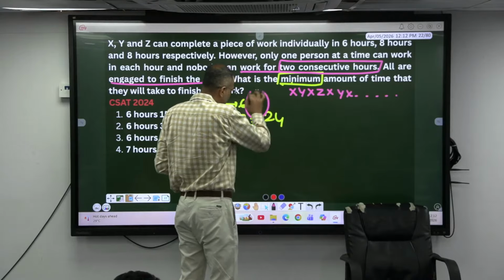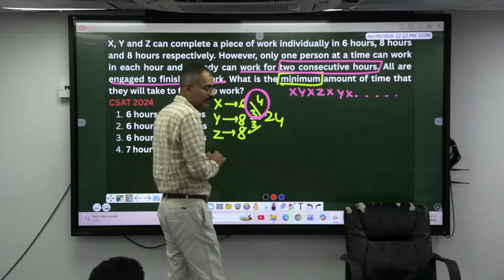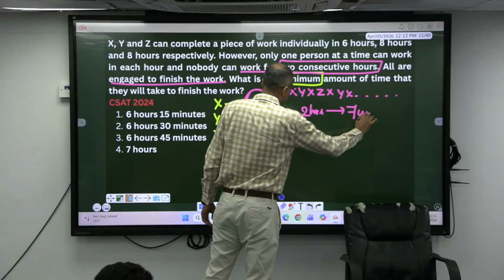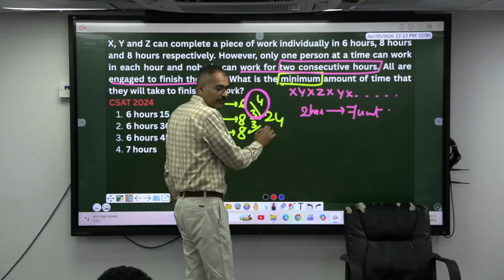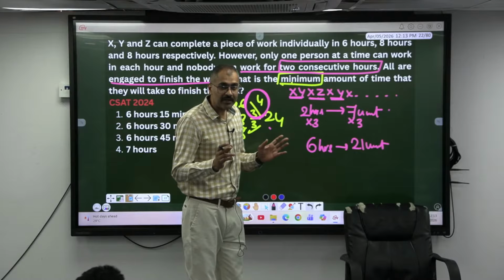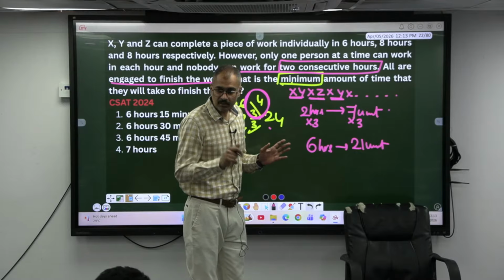7 units for 2 hours. We need 24 units in total. I'll make this 1 cycle of 2 hours; 3 such cycles make 6 hours, and 21 units are completed: XY, XZ, XY. Next, who has to come? You can let anybody come, but if you put X, he will complete the work in lesser time.